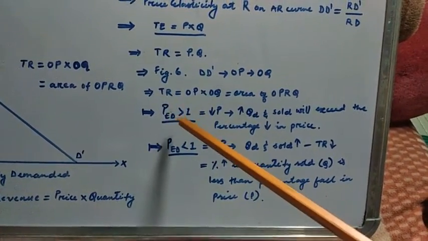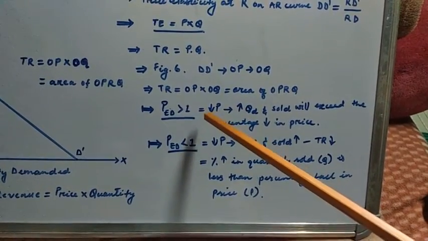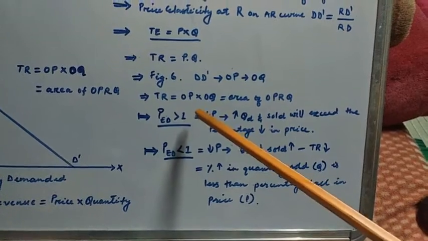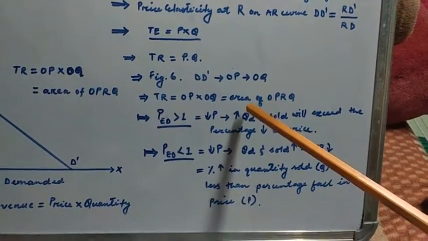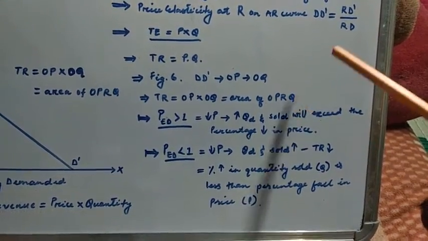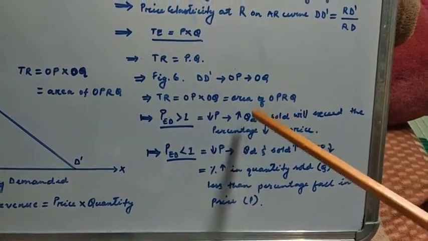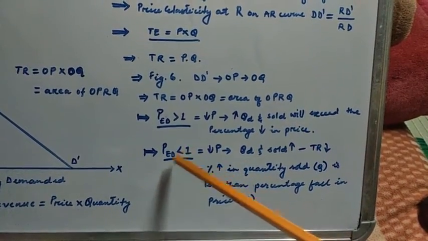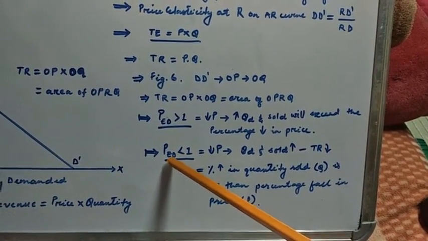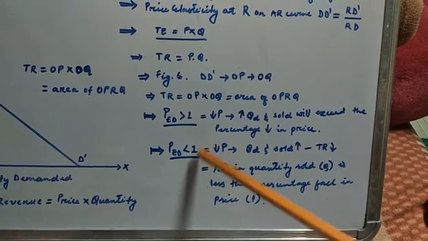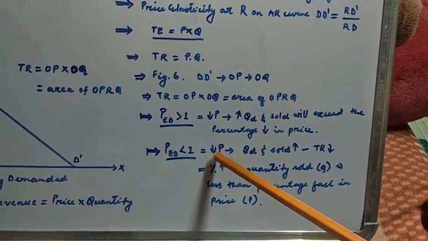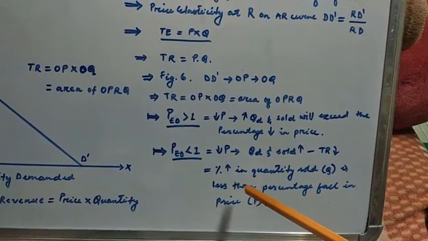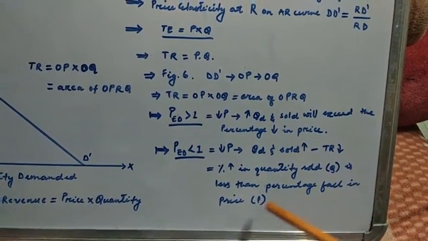The first case is price elasticity greater than 1, where the quantity demanded and sold increase by more than the percentage fall in price. In the second case, it increases by less than the percentage fall in price.